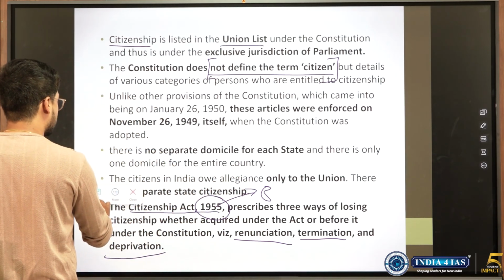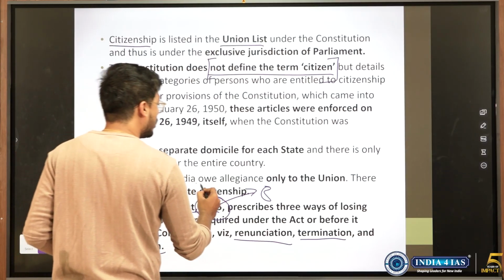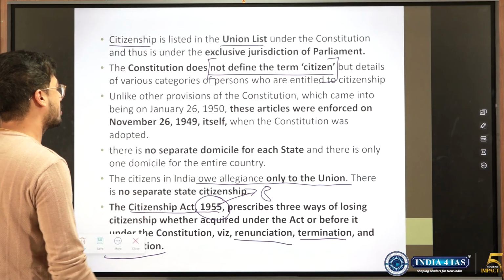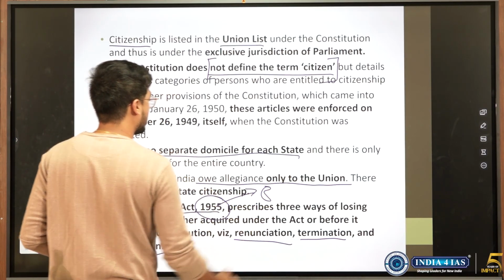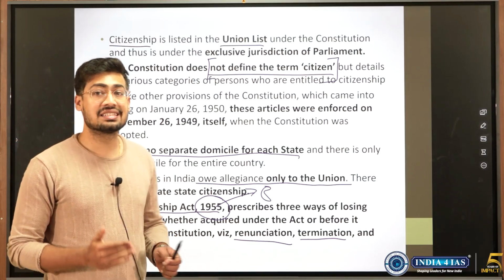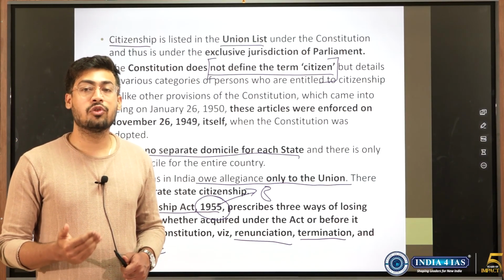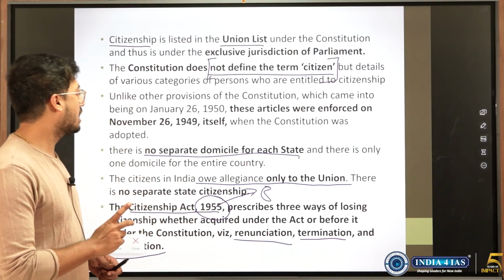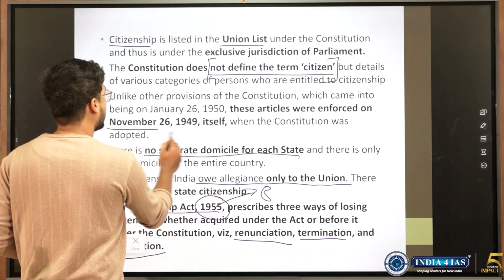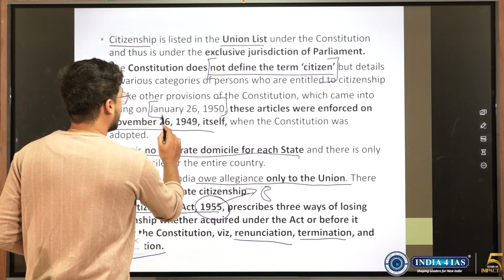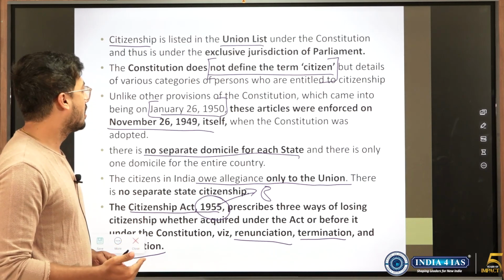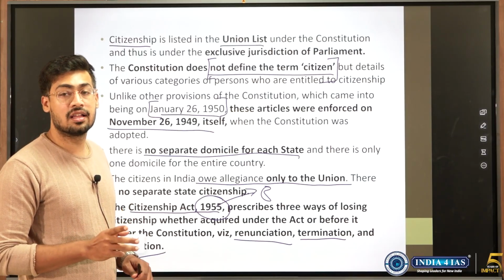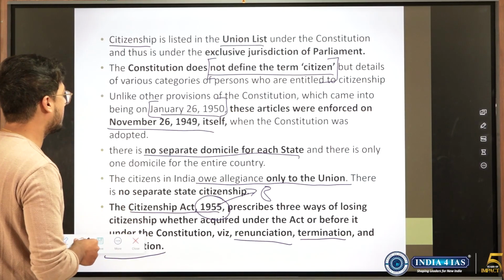That is why I wanted to speak of this. Citizens in India owe allegiance only to the union. This is also there because citizenship is under the union list. There is no separate domicile for any state. And another thing is citizenship provisions came into force from November 26th, 1949 itself and not from January 26, 1950. UPSC could ask that citizenship provisions came into force from January 26, 1950. So here we get trapped: it came in November, not January. So UPSC makes aspirants get statements wrong this way.